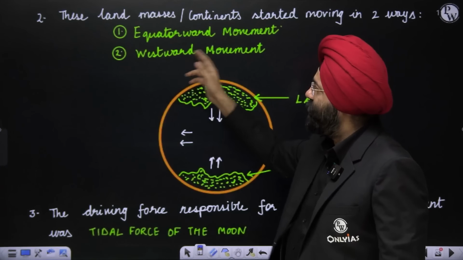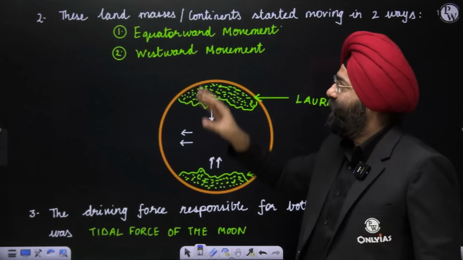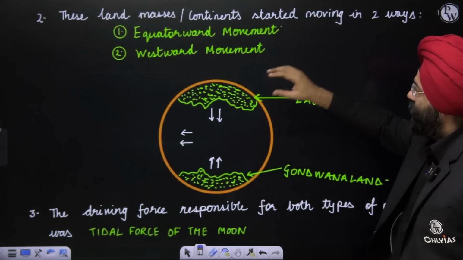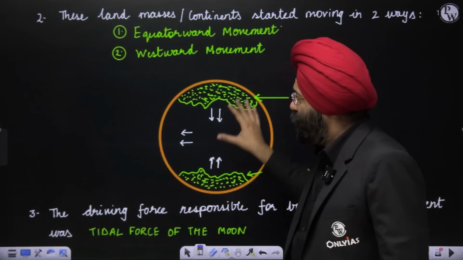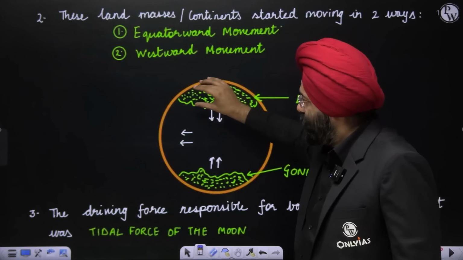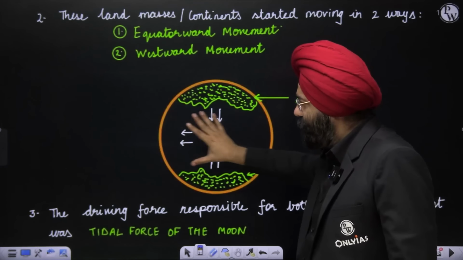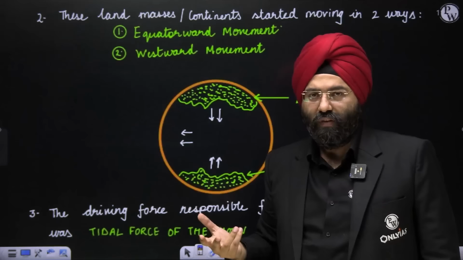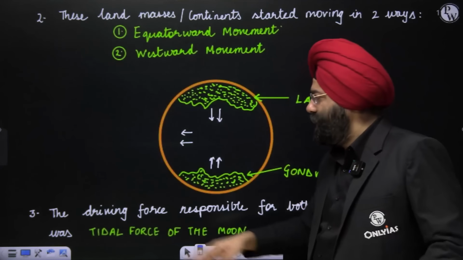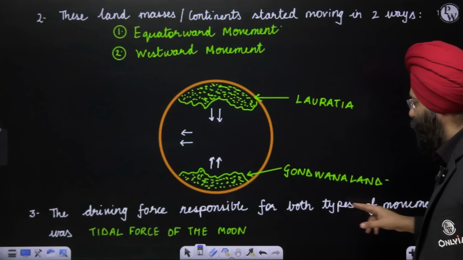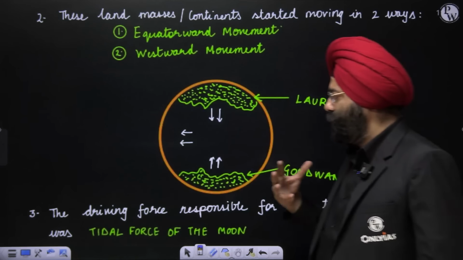So there are two ways in which the movement of the land masses is taking place. When you see this, this is the landmass, this is the landmass, and other parts are completely covered with water. Two forces are being exerted, one equatorwards, one westward. Now what happens is, the driving force responsible for both the movements is the tidal force of the moon.